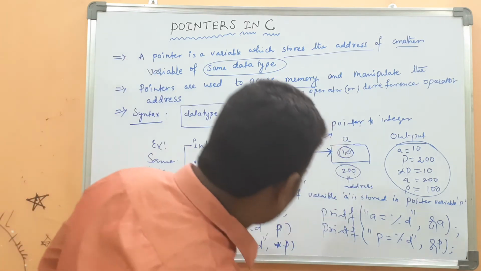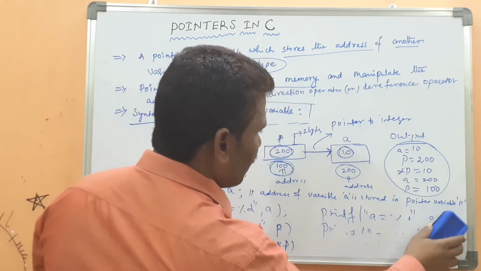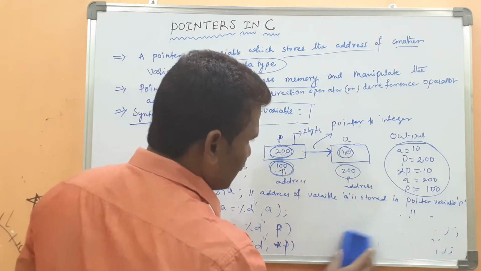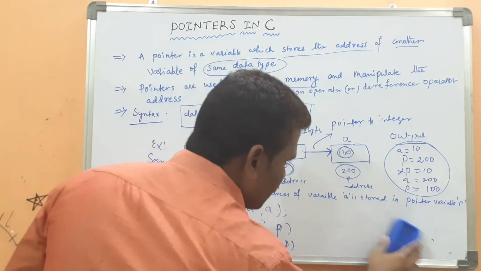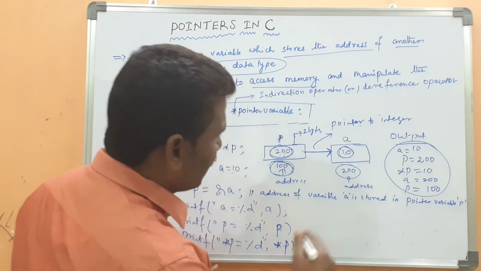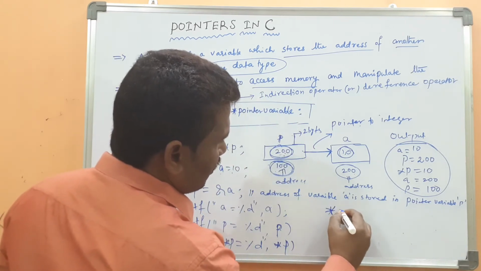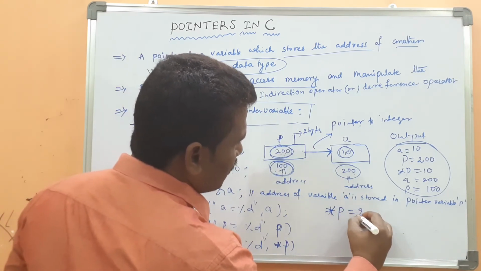Then after this, suppose here star p equal to 20.